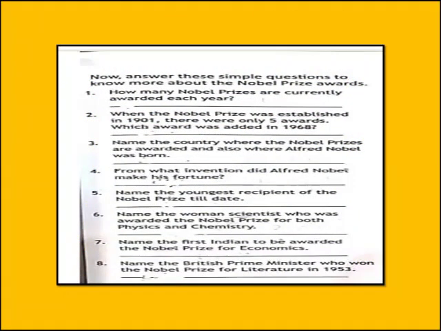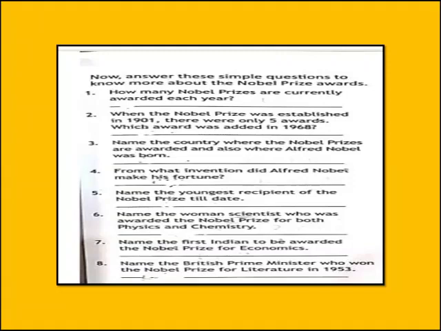The first exercise says, answer these simple questions to know more about the Nobel Prize awards. Number 1. How many Nobel Prizes are currently awarded each year? So the answer is 6. Number 2. When the Nobel Prize was established in 1901, there were only 5 awards. Which award was added in 1968? The answer is economics.